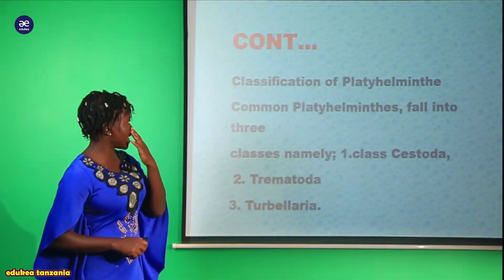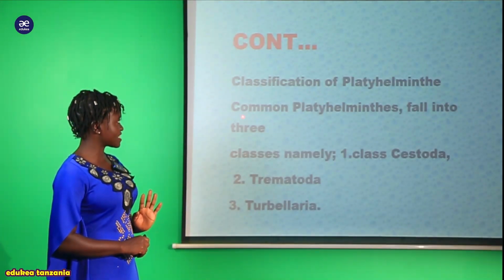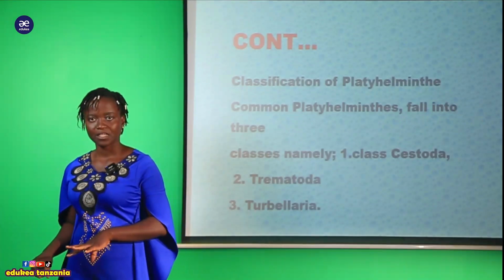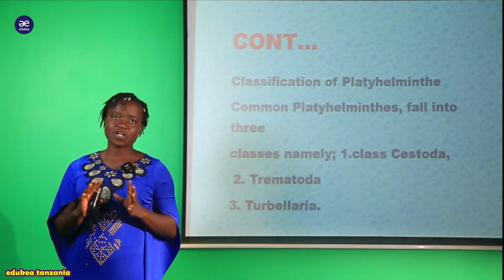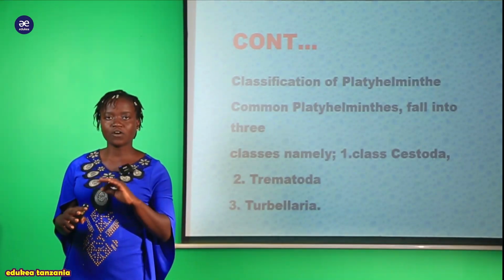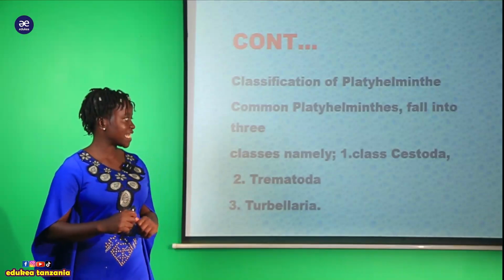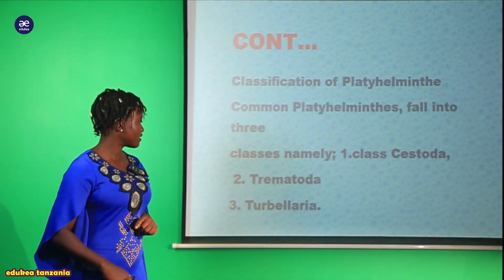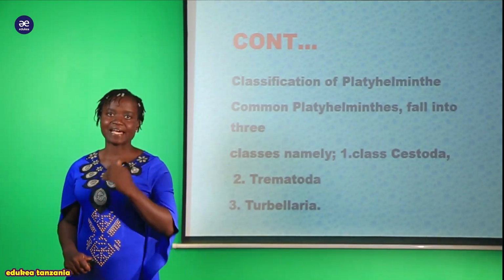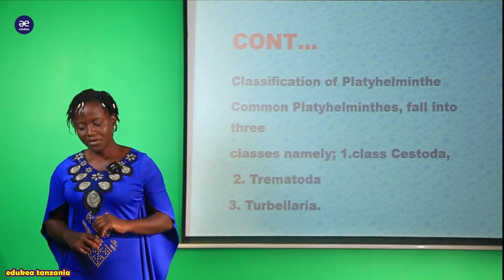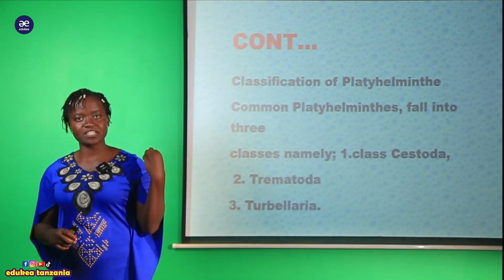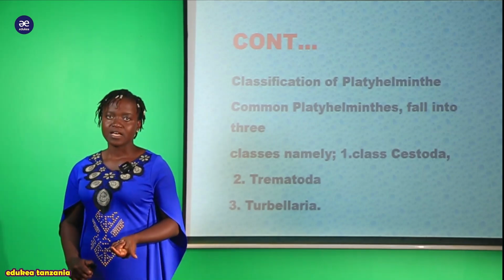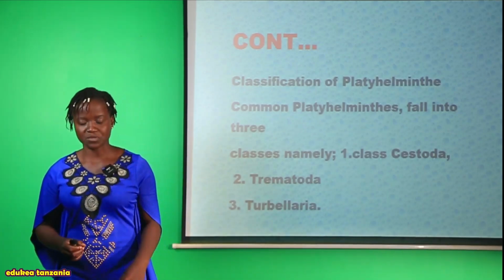So here we are discussing the classification of Platyhelminthes. Common Platyhelminthes fall into 3 classes. All known Platyhelminthes fall into 3 classes. The first class is class Cestoda. The second class is Trematoda. The third class is Turbellaria. We are going to see one after another what kind of organisms are found in Cestoda, Trematoda, and Turbellaria. So we have to know the organisms found in those classes.